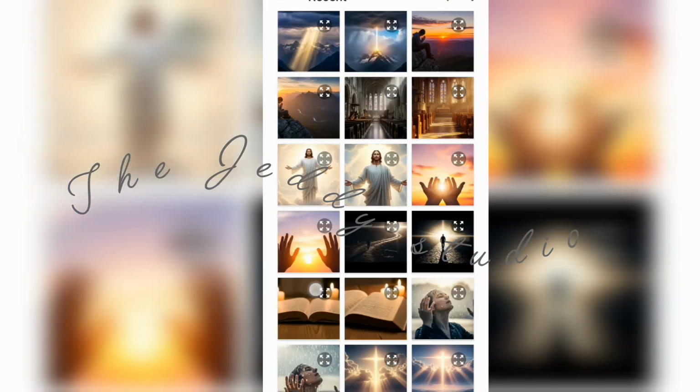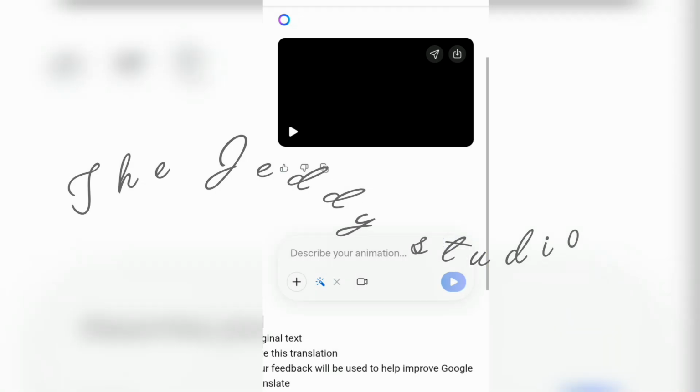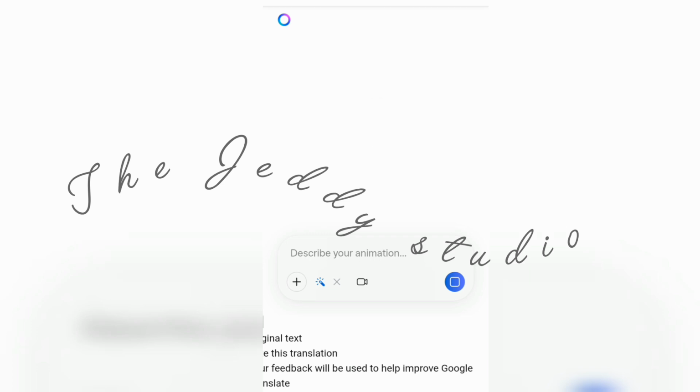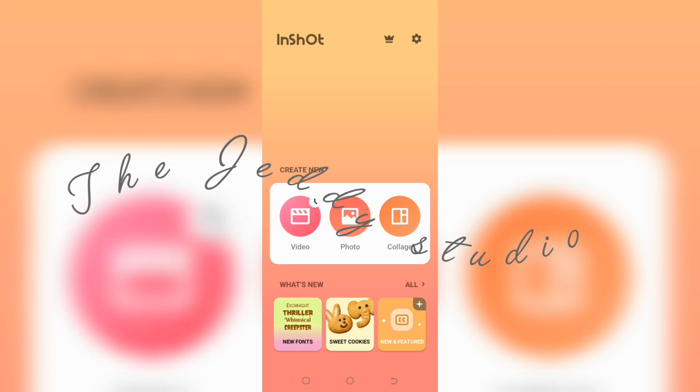So I'm going to generate another image so that you can understand what I am doing. I'm just selecting the image. You can see the prompt is already written. I'm clicking on the blue icon and giving Meta AI some seconds to turn it into a video. It's not a must to wait. Okay, now our last step is to